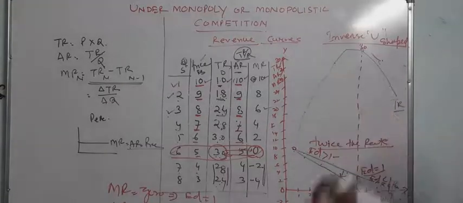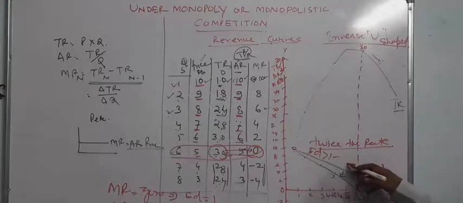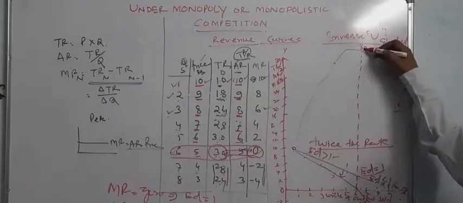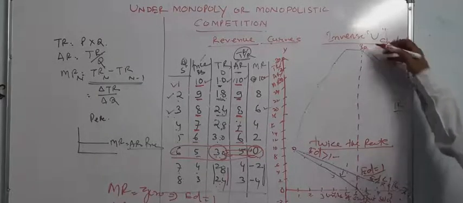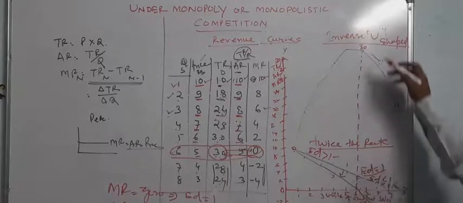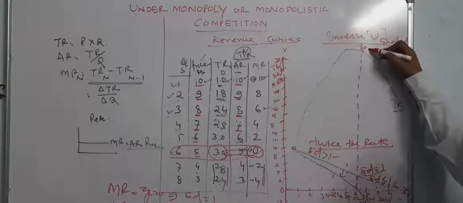So far as total revenue is concerned, up to MR 0, elasticity of demand is greater than 1 and the total revenue curve increases. When elasticity of demand equals 1, MR is 0 and at that time total revenue is maximum.